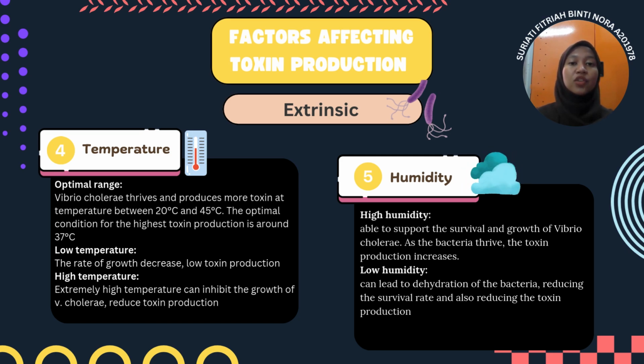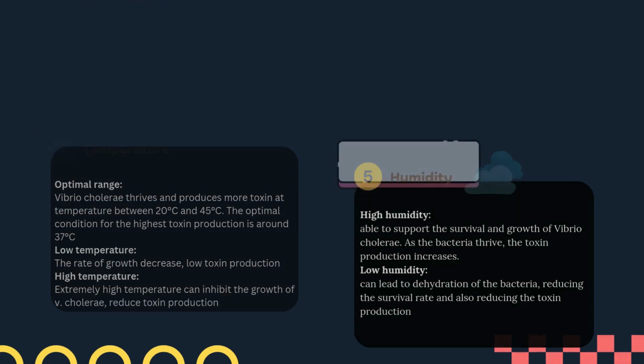The next one is humidity. At high humidity environments, it is able to support the growth and survival of the bacteria. As the bacteria thrives, the toxin production also increases. But at low humidity environments, it can lead to dehydration of the bacteria, causing the survival rate to reduce. Also, the toxin production reduces.